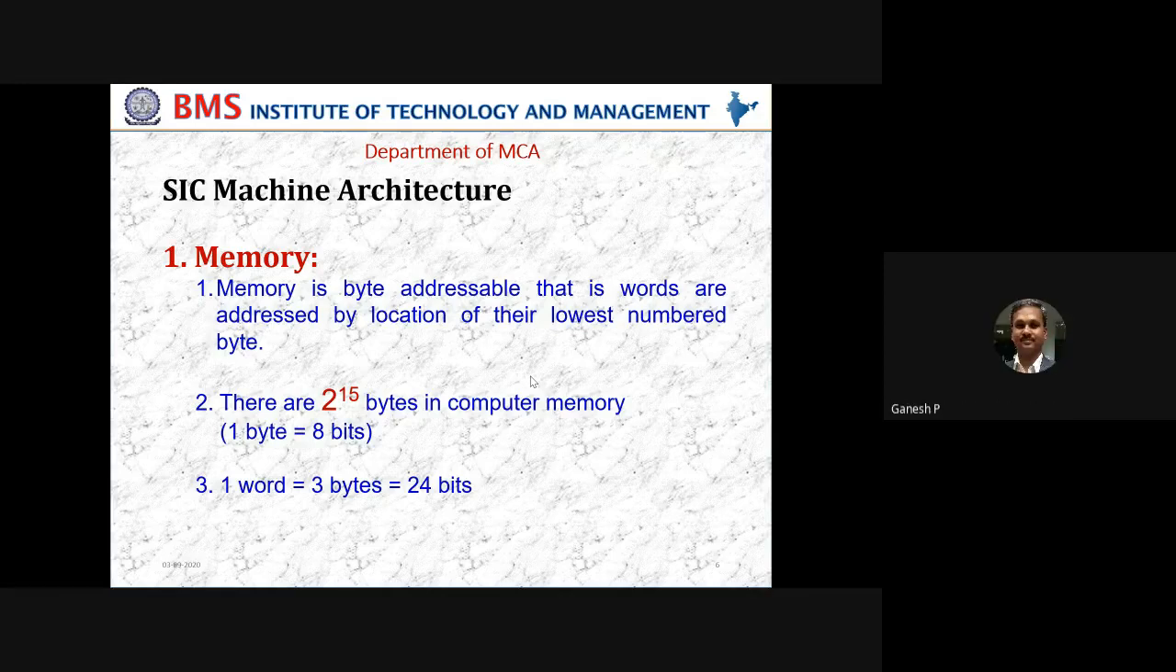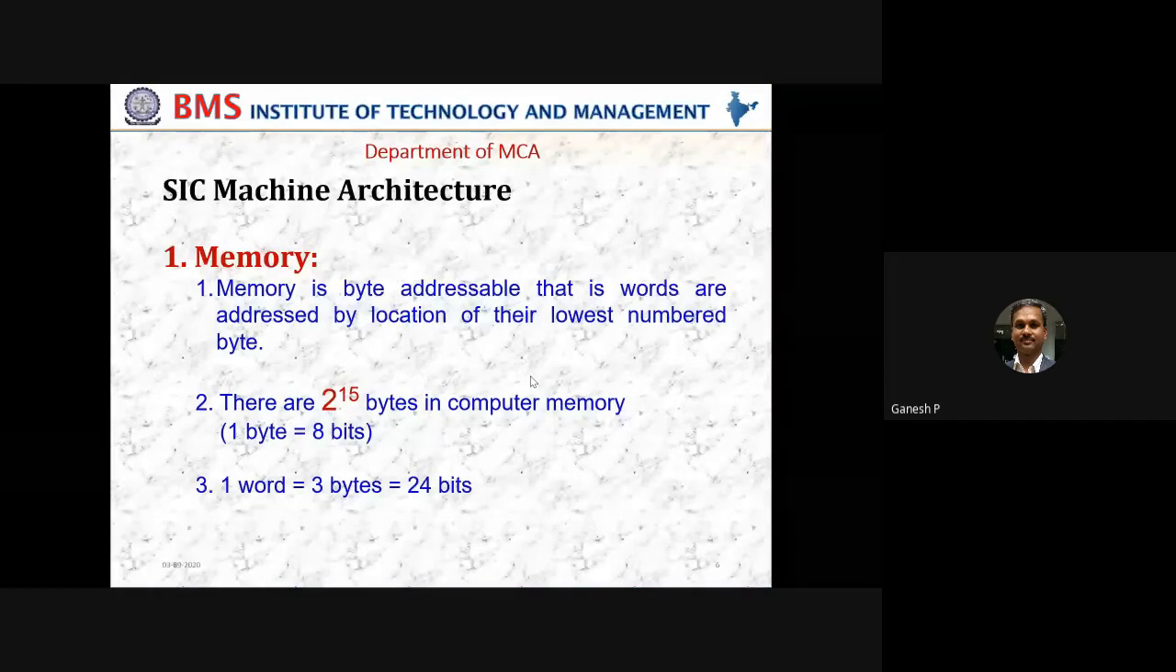2 power 15 we are splitting into either 2 power 10 or 2 power 20 or 30 like that. Once you split that, whichever is available extra, that is going to be the number. So many kilobytes, megabytes, gigabytes we can have. So this 2 power 15 is equivalent to 32 kilobytes.